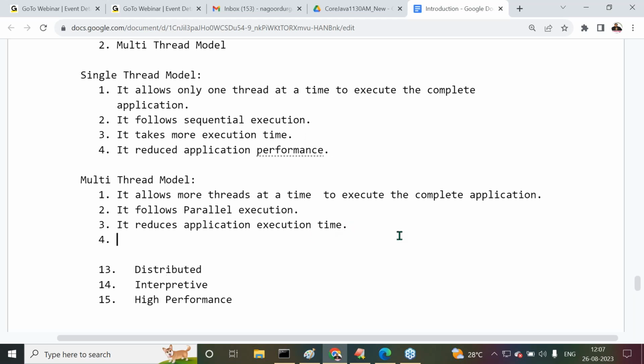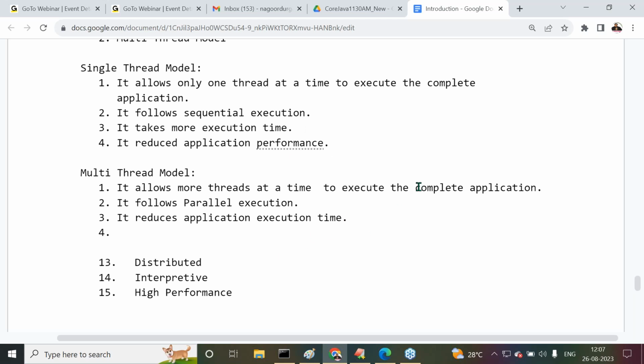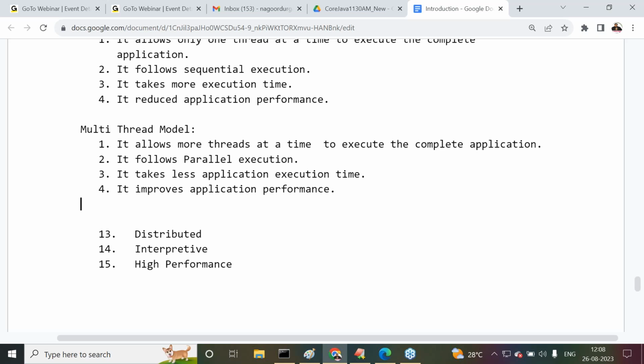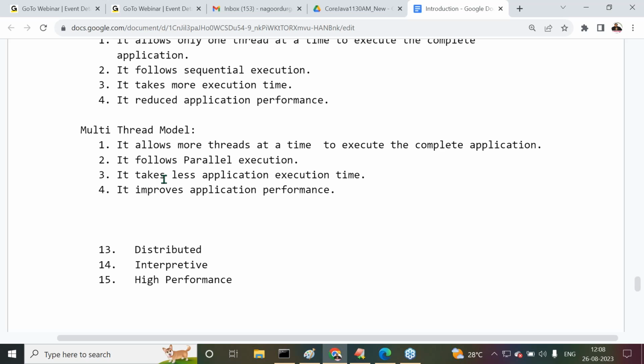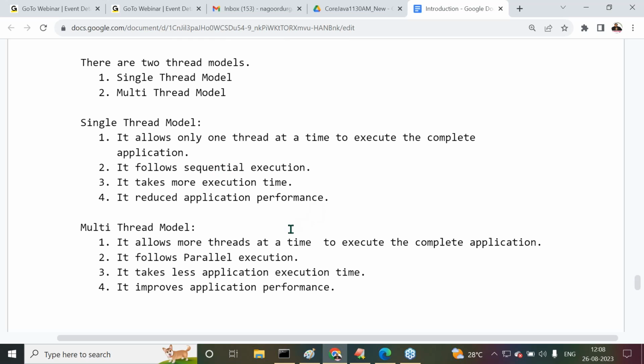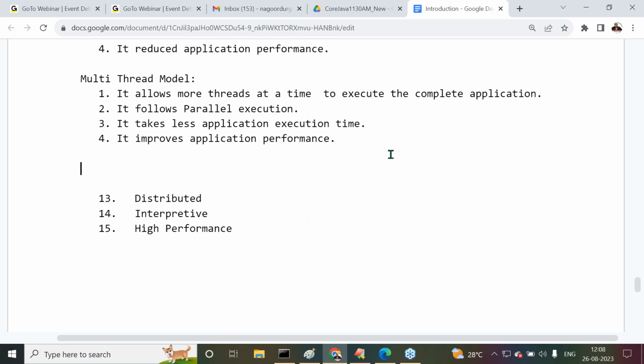But what about this case? It reduces application execution time, or I might say it takes less application execution time. Okay, fine. Then automatically it improves application performance. This is exactly the meaning of the single thread model and the multi-thread model. So, are all of you following or not? Now I'm going to give the conclusion. Try to understand it clearly.